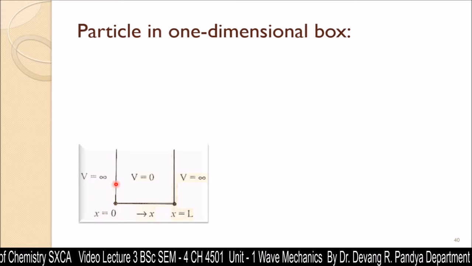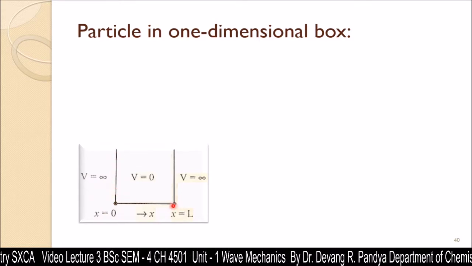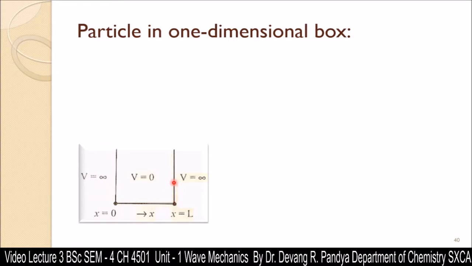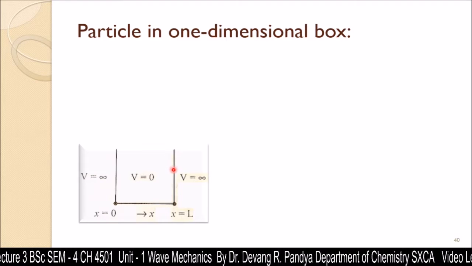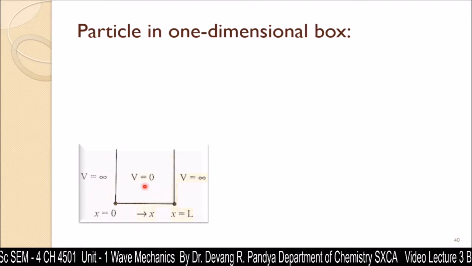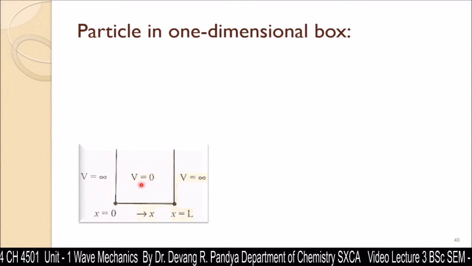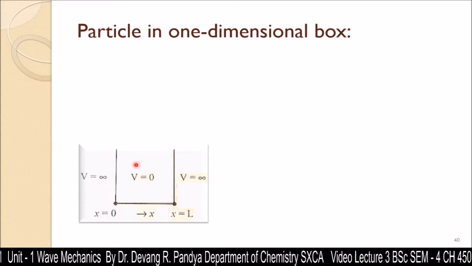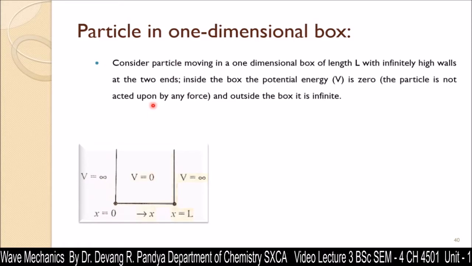So on this wall there is no probability of finding the electron, and here at x is equal to L, the potential energy is also infinitely high, so there is no probability of finding the electron. That means the movement of the electron is strictly restricted to the well, not on the wall, right? So you need to understand that, and then we can start.